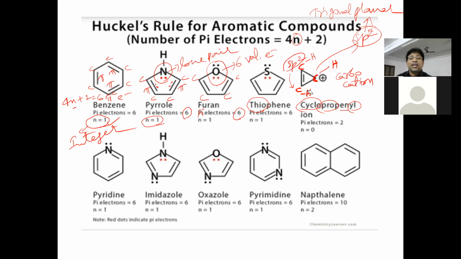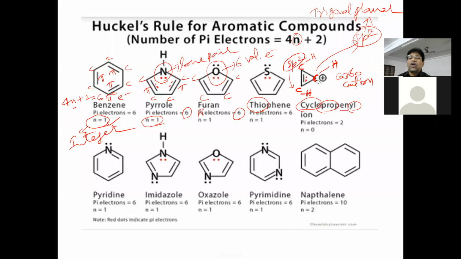Aromatic character. Here, how many pi electrons are there? Tell me. 1 pi bond is there. 1 pi bond means how many electrons? 2 electrons. Only the 2 electrons of this pi bond. That's all. And the C plus doesn't contain any electrons on it.